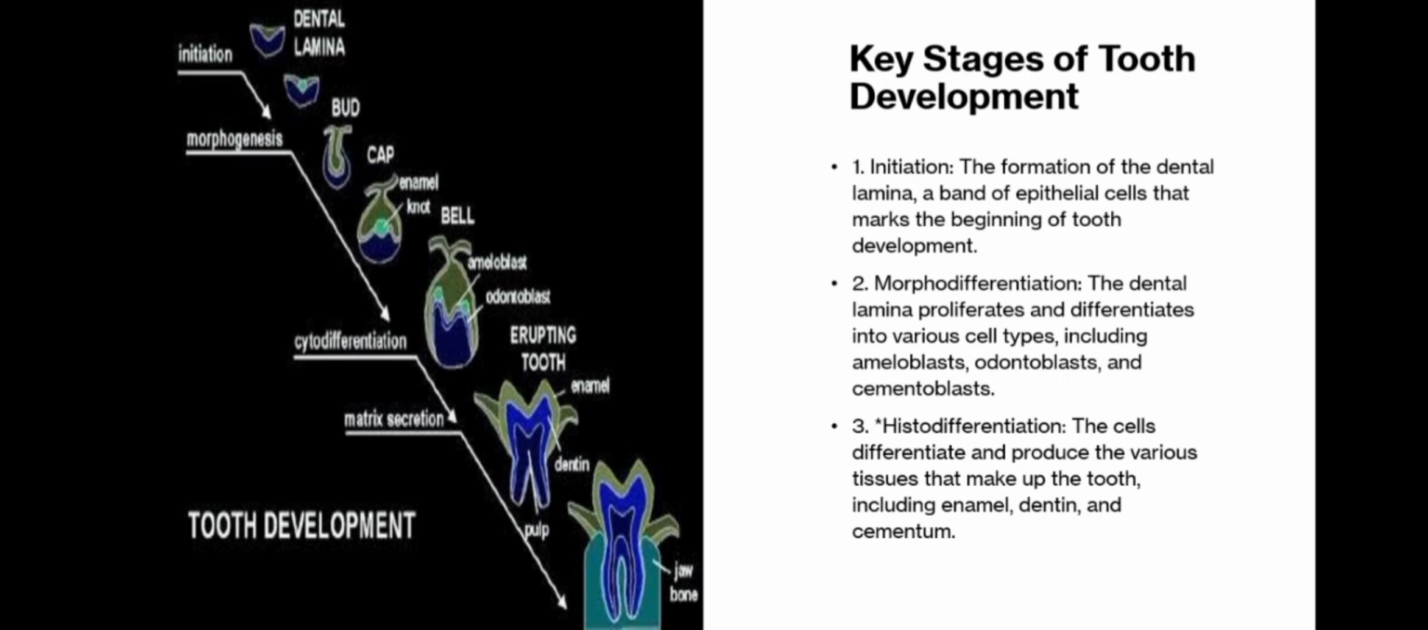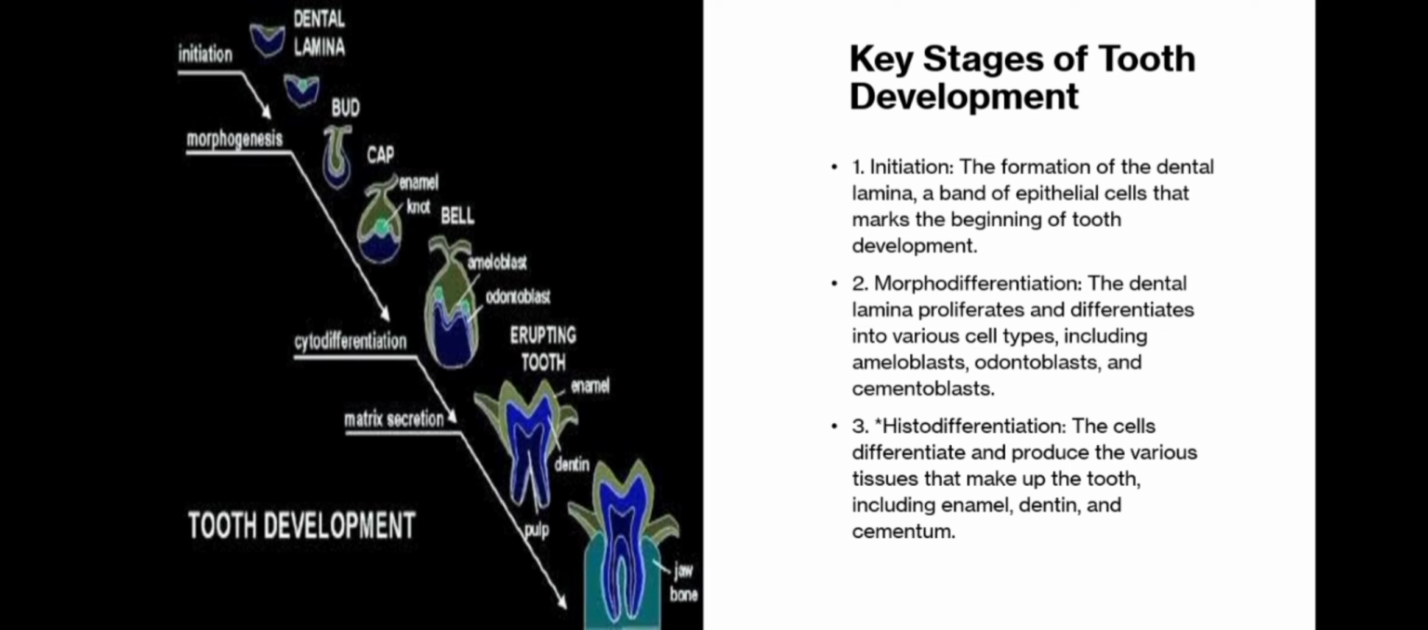Key stages of tooth development. There are 3 main stages. First is initiation, second is morphodifferentiation, and the third is histodifferentiation. First stage is initiation. The formation of the dental lamina, a band of epithelial cells that marks the beginning of the tooth development. Second stage is morphodifferentiation.